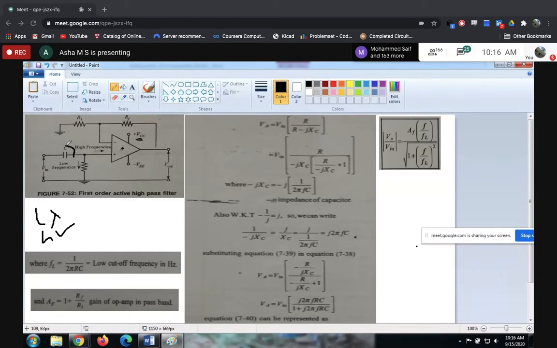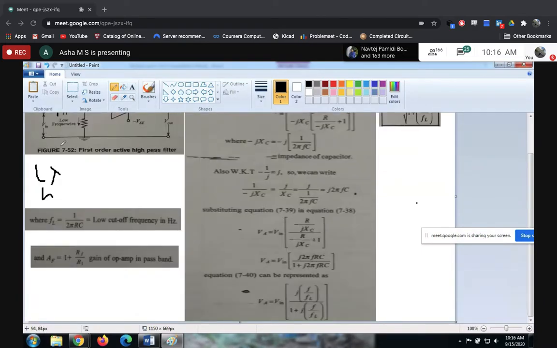What is the capacitive reactance offered by the capacitor at low frequency? Very high. Correct? So the impedance offered is very high. So whatever input you're trying to apply, this will oppose it, it will resist. It tells the input, no, you can't go. This is what this capacitor is going to tell by offering very, very high impedance. Now how will it offer that? That's how we will select the value. Depending on the value of C, it offers very high impedance. It says to the input, no, you cannot cross me. So this input is blocked here. Got it?